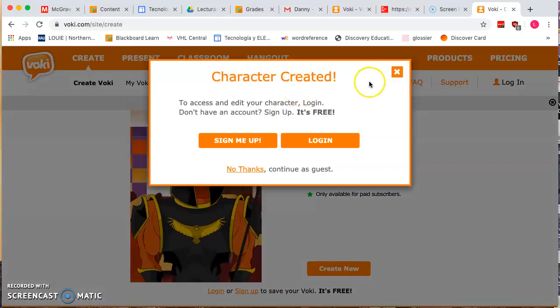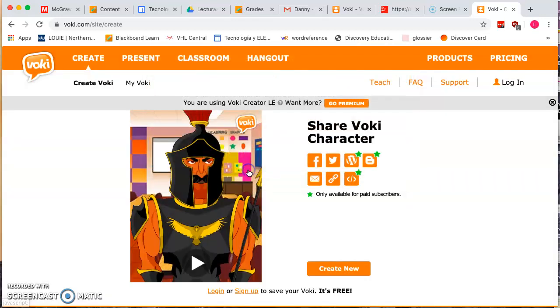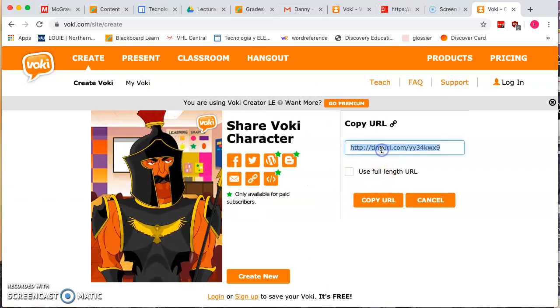And then here's where you create your avatar. You don't need to log in. So you're going to click no thanks, continue as guest. And then you're going to share the link with me. And that's how you create your avatar.